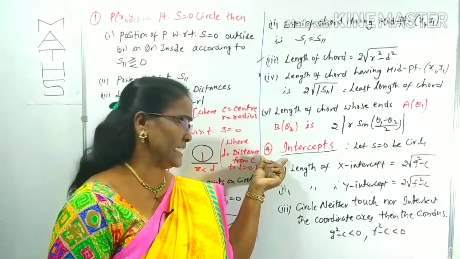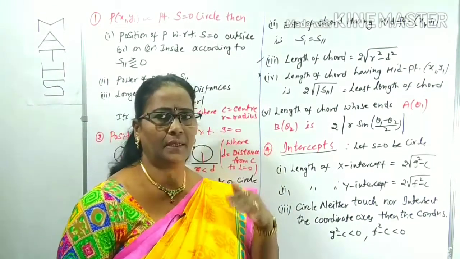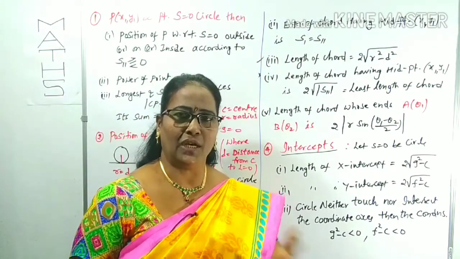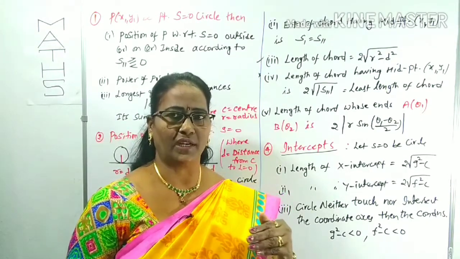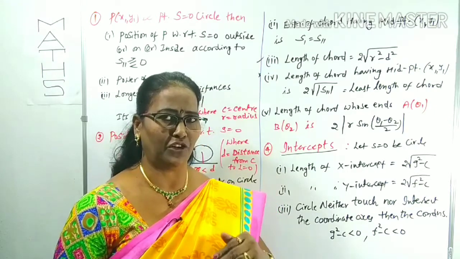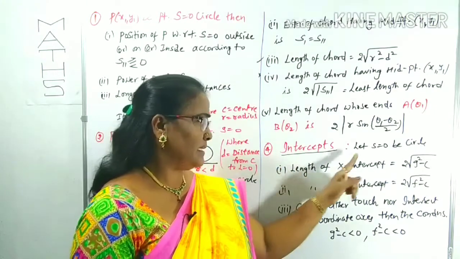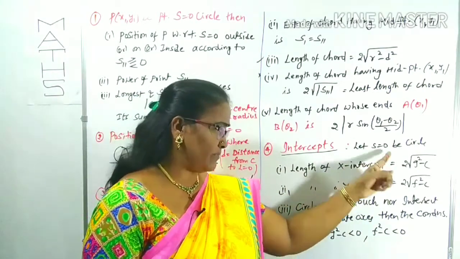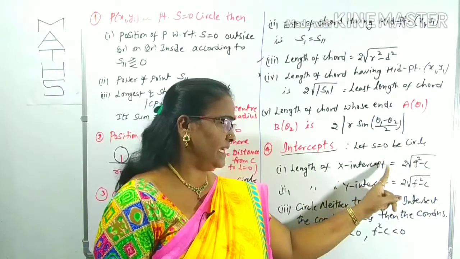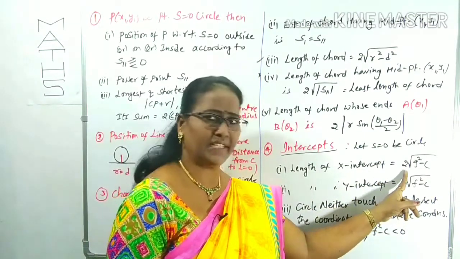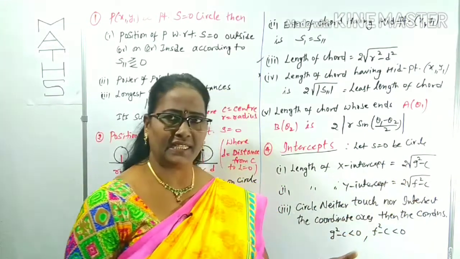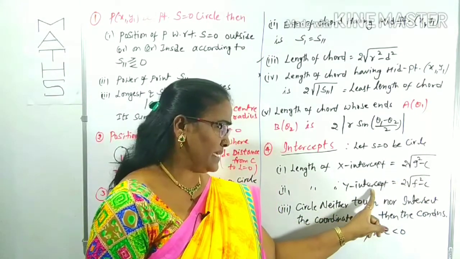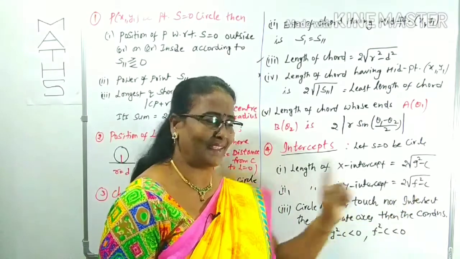The next point is intercepts. They may give a circle and ask for the x-intercept and y-intercept. Maybe the circle does not intercept the coordinate axes. We have to know the conditions and the formulas. Let S equals 0 be the circle. The length of the x-intercept of this circle is 2 root of g square minus c. The y-intercept is 2 root of f square minus c.